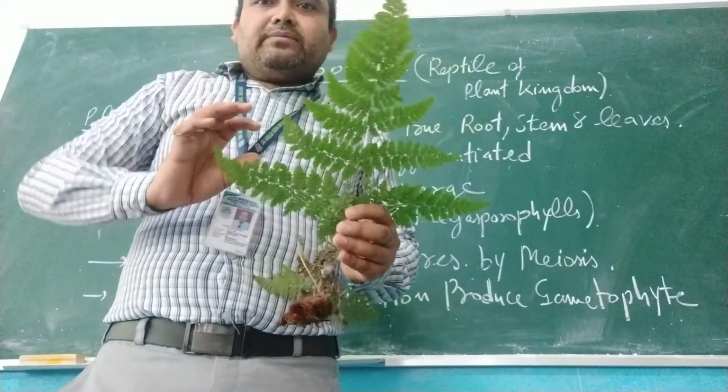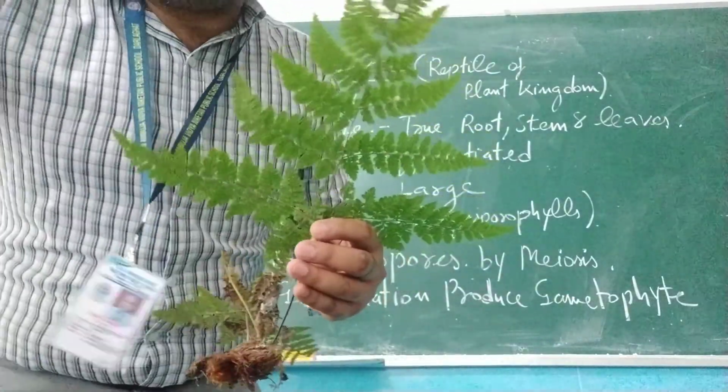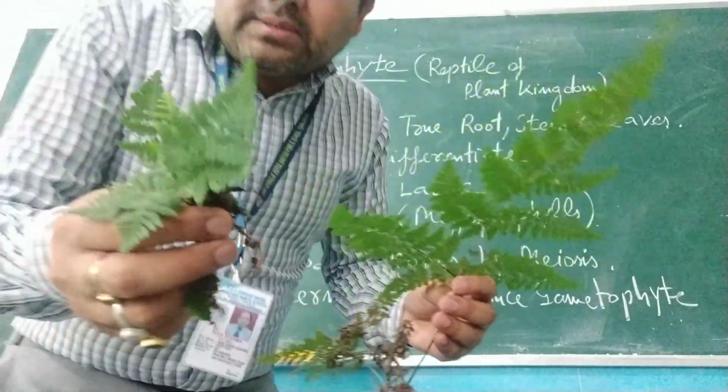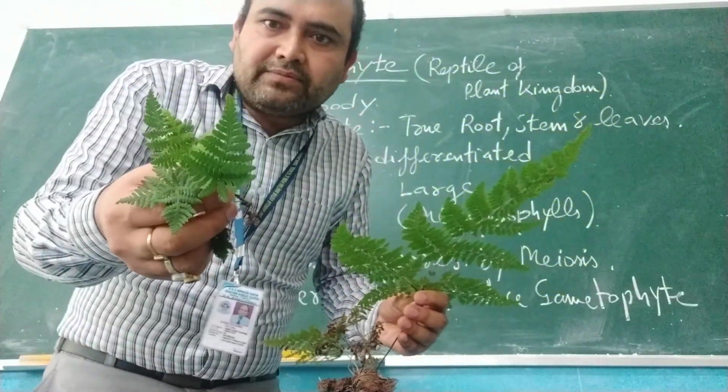I will bring it close to the camera so that you can easily see them. They are known as sporangia. These are fertile leaves. The difference between this plant and that plant is that this one contains infertile leaves.